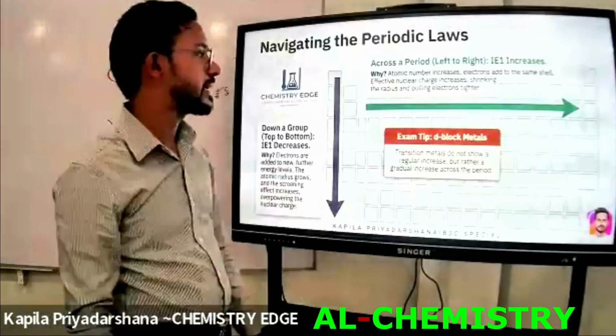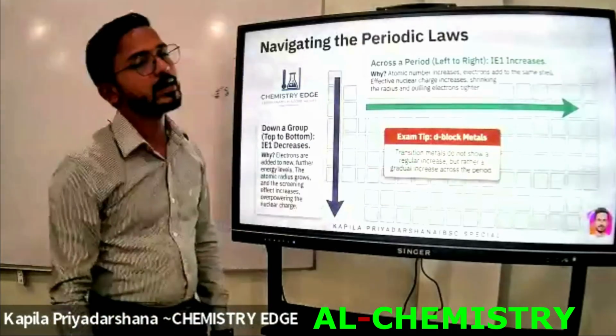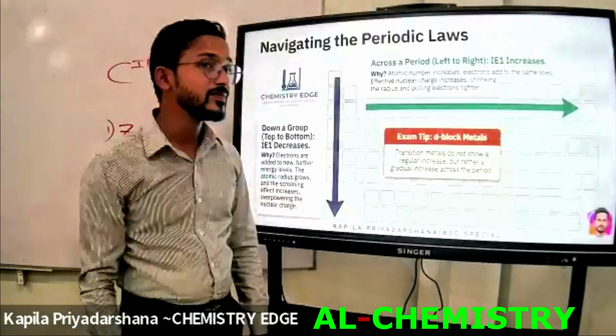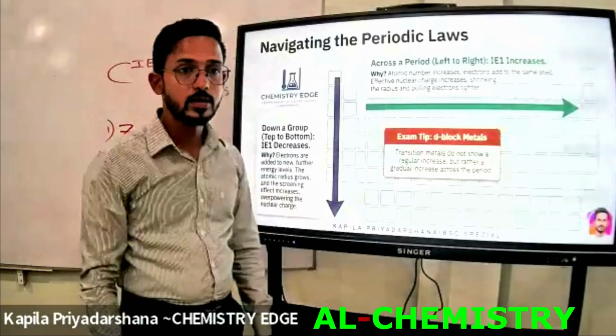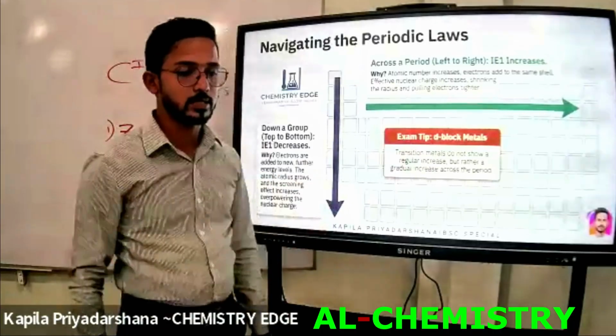Okay, there is this exam tip here. Under the d-block metals, which are known as transition metals, I have already told you about this when we were discussing the periodic table. Transition metals do not show a regular increase.